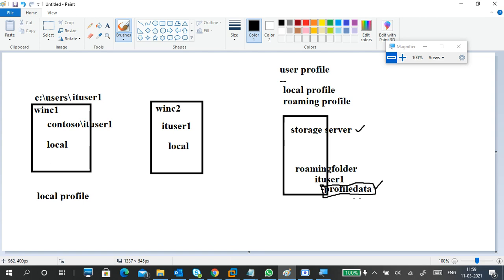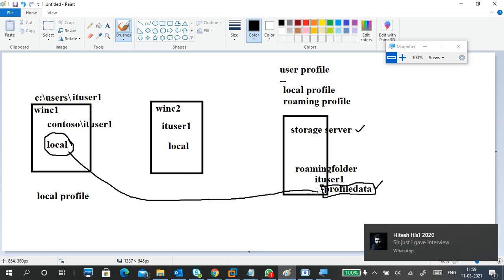It is located on a different PC. So user 1 logs into WinC1. I create some data on this PC in my profile, on the desktop or documents or pictures. When I log out, this data is synced to this place.